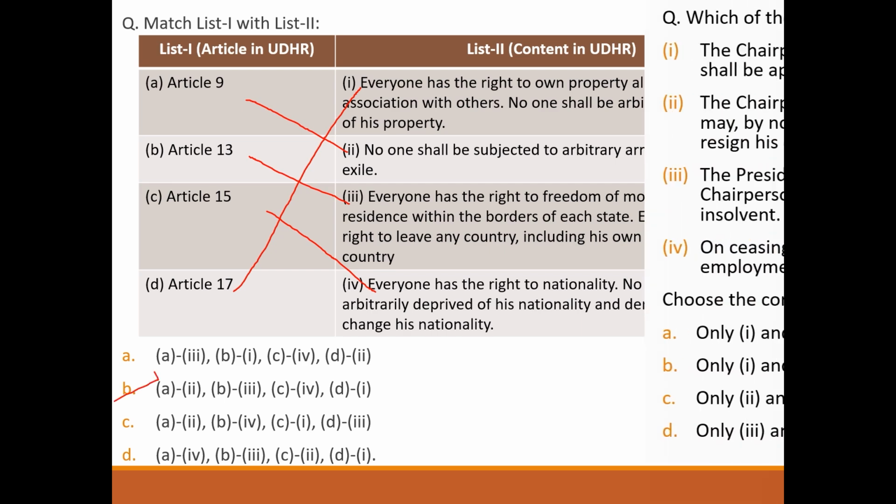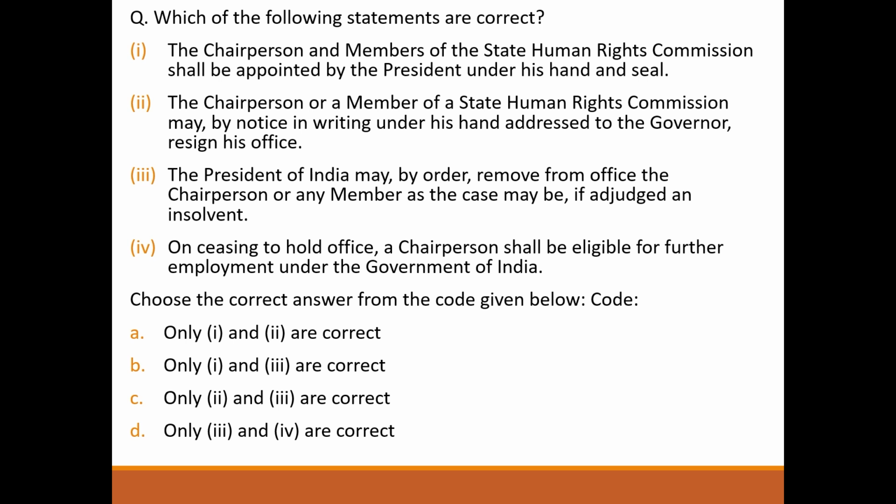Next question, which of the following statements are correct? The chairperson and members of State Human Rights Commission shall be appointed by President under his hand and seal. Wrong. The chairperson or a member of a State Human Rights Commission may, by notice in writing under his hand addressed to Governor, resign his office. Correct.